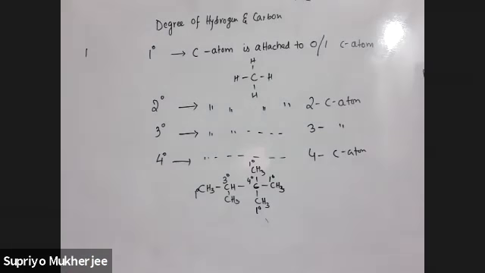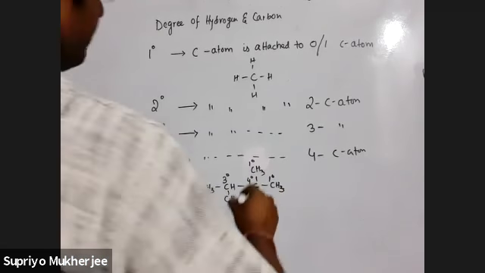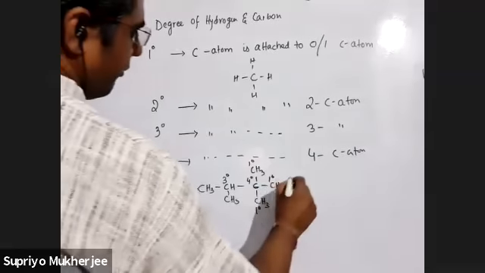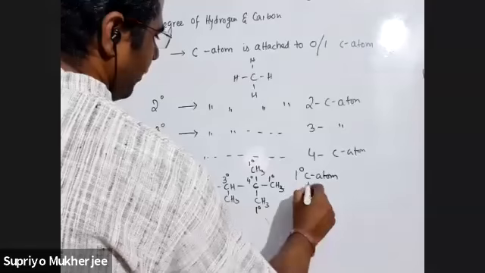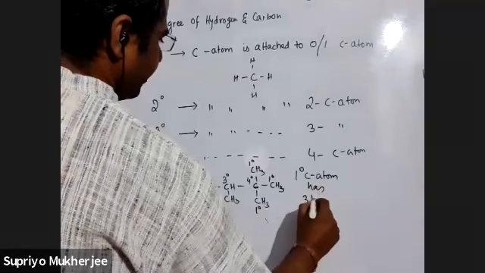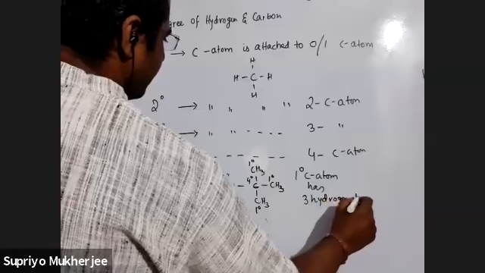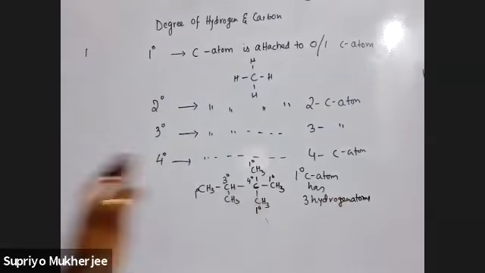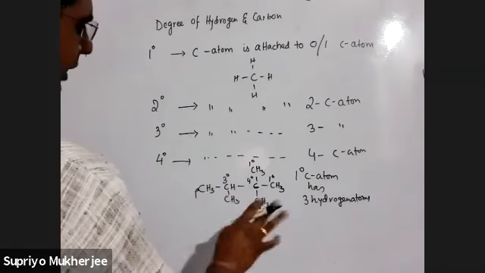So how does this help me really? If you notice very carefully, in this type of chain compounds, a 1 degree carbon atom always has 3 hydrogen atoms. 2 degree is not there, somehow I have missed it.